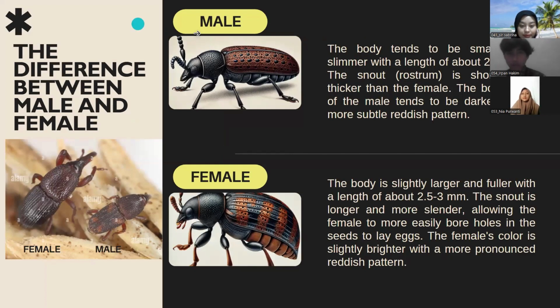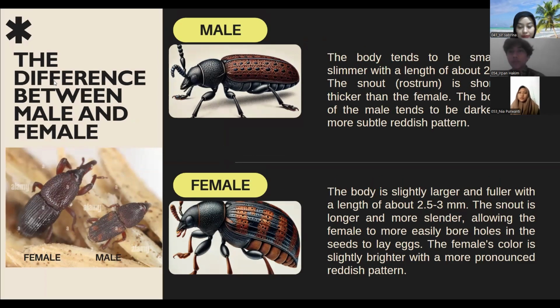And then there is a difference between male and female. In the male, the body tends to be smaller and slimmer, with a length of about 2 to 2.5 millimeters. The snout or rostrum is shorter and thicker than the female's. The body color of the male tends to be darker, with a more subtle reddish pattern.